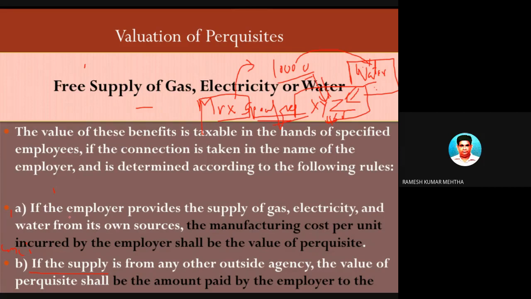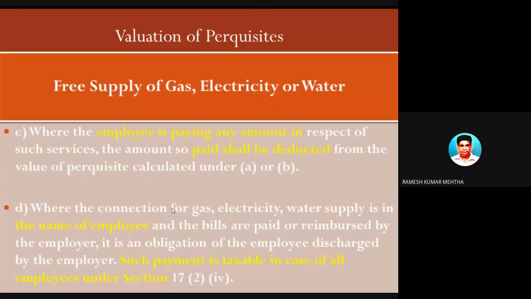If the supply of water, electricity, and other bills is from an outside agency, the value of the perquisite in such a case will be the amount paid by the employer on behalf of the specified employee to the other agencies for providing such water, and that amount has to be taken into account. Okay, when you're doing problems, you will be able to understand it. I am just giving a theoretical background to the things which are going to come ahead, where we are going to talk about numerical problems.